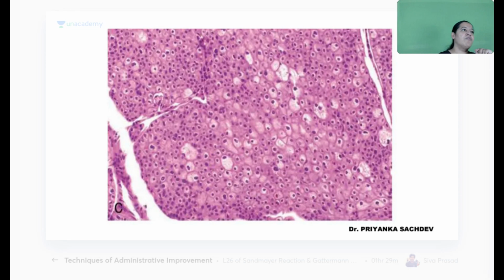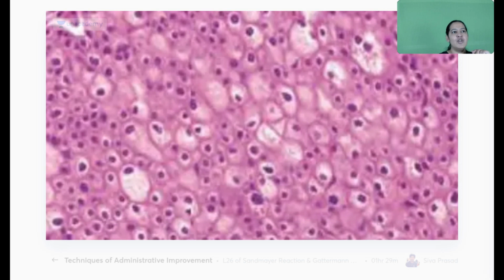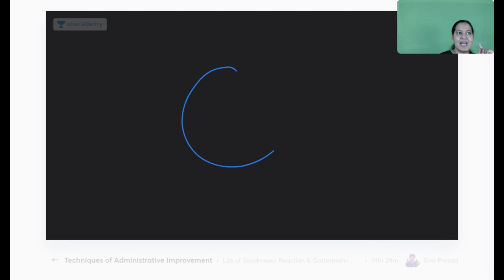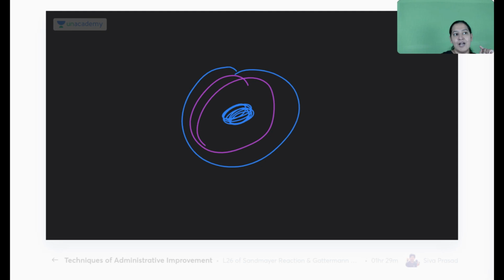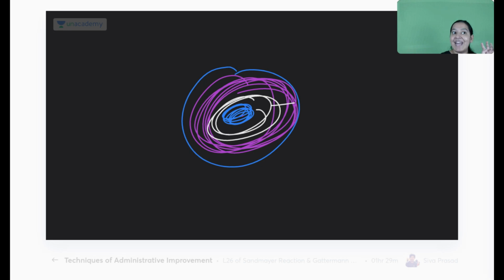See chromophobe. In chromophobe, the hallmark is that tumor cells have a perinuclear halo. Can you see a tumor cell? Let me zoom in. This is a tumor cell. This is the nucleus of the cell. Around the nucleus, see a halo. This is the nucleus of the tumor cell, and this is the cytoplasm. Cytoplasm is not clear, it is filled. But around the nucleus, there is clarity. So this is known as perinuclear halo, which is the hallmark of chromophobe.